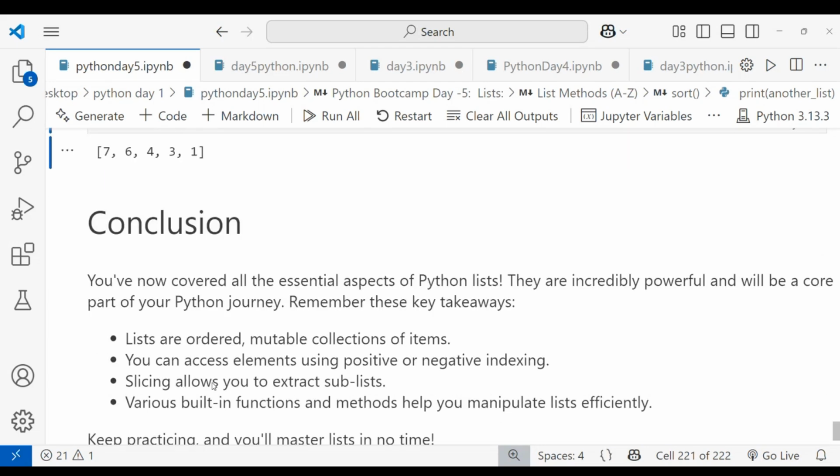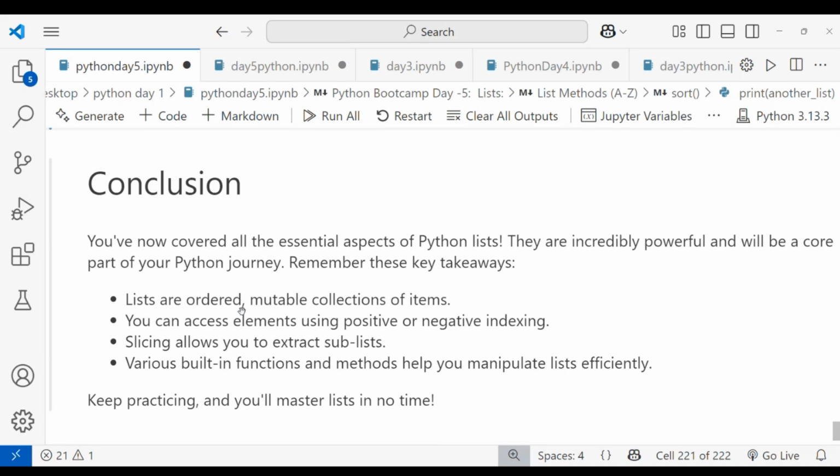Today we covered that a list is an ordered and mutable collection of items. You can access elements using positive and negative indexing both, and slicing allows you to extract a sublist. Various built-in functions and methods let you manipulate lists efficiently.